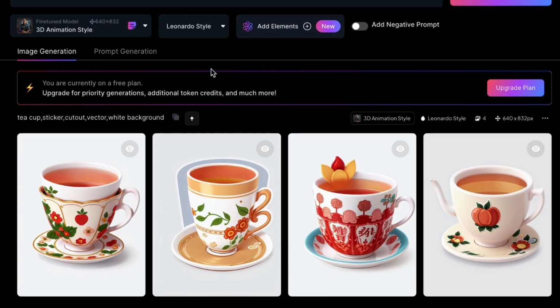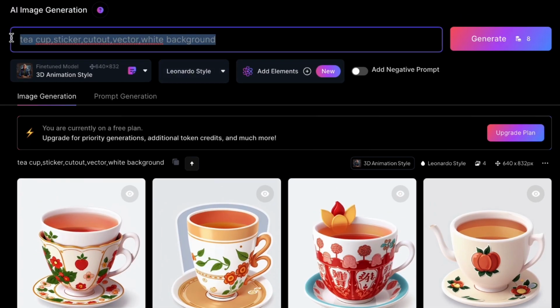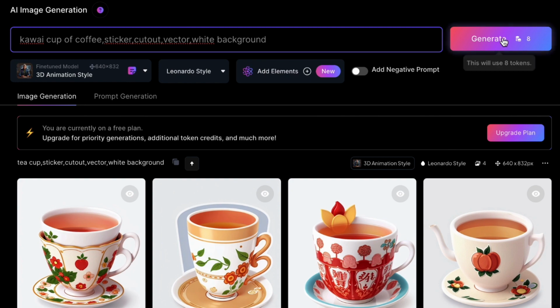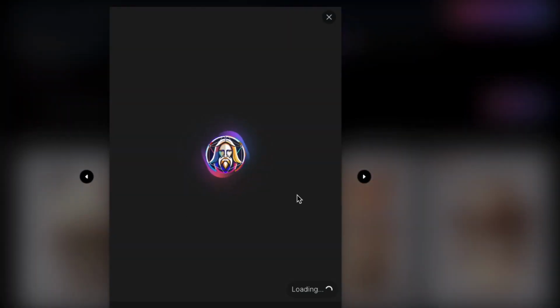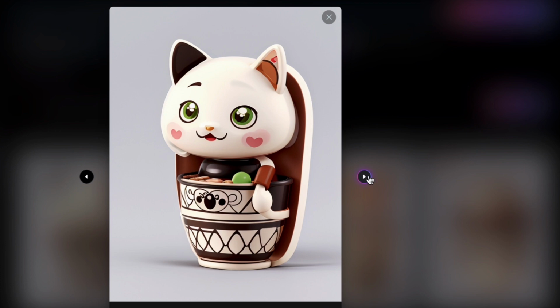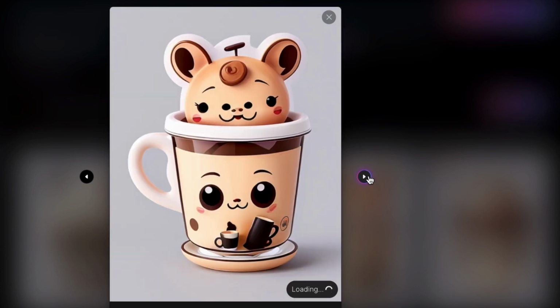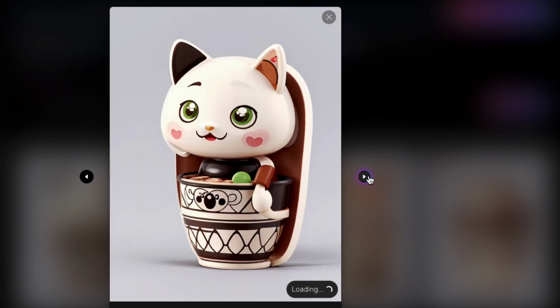Now, let us create another one. A cute kawaii cup of coffee with the same elements. Sticker, cutout, vector, and white background. This one is absolutely charming. It demonstrates the versatility of Leonardo AI in crafting stickers with varying styles and emotional tones.